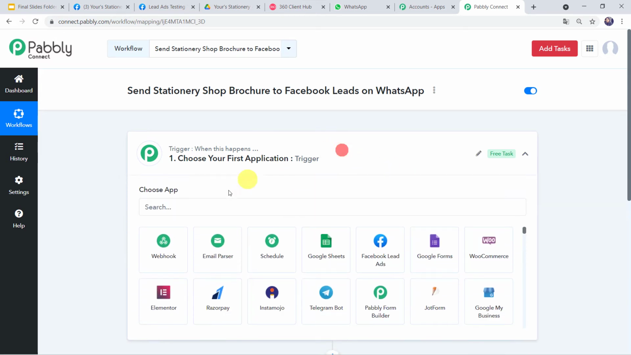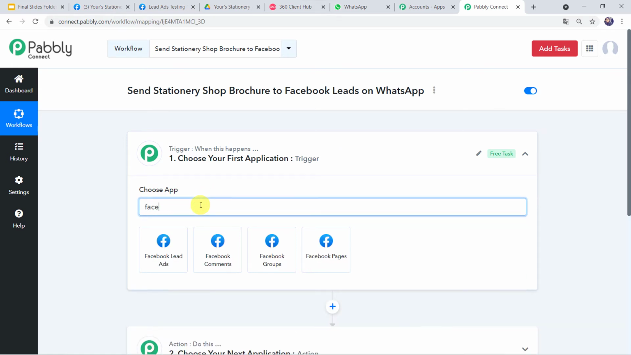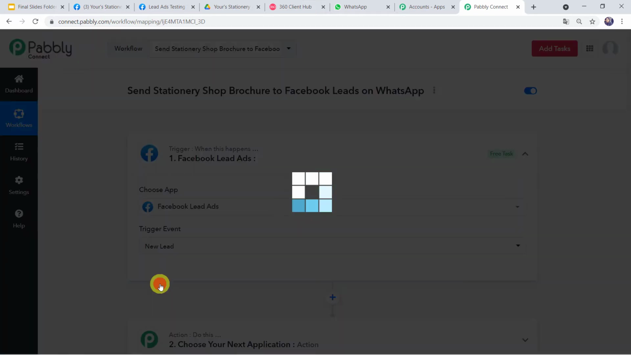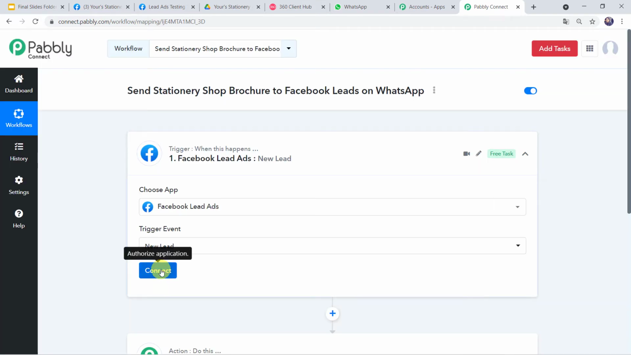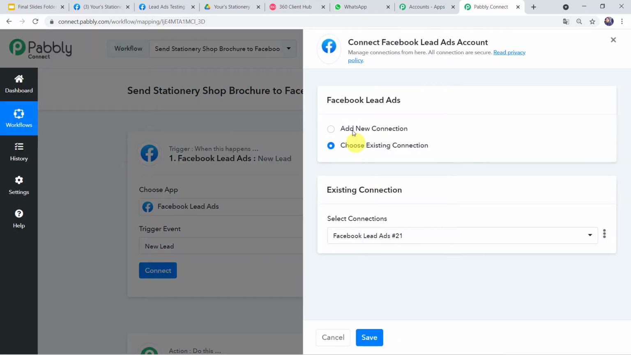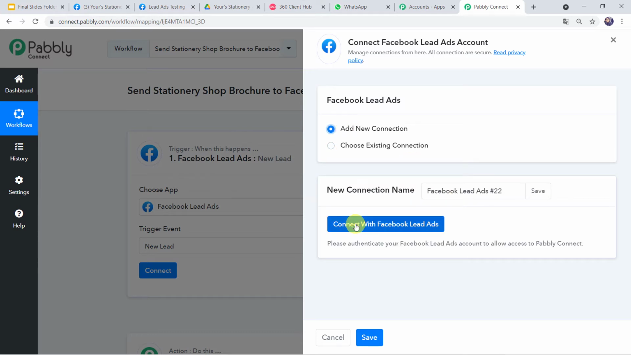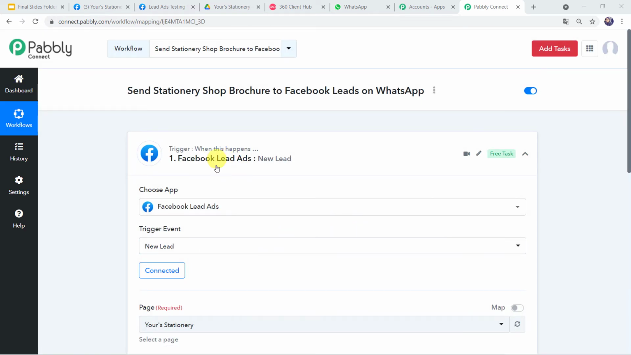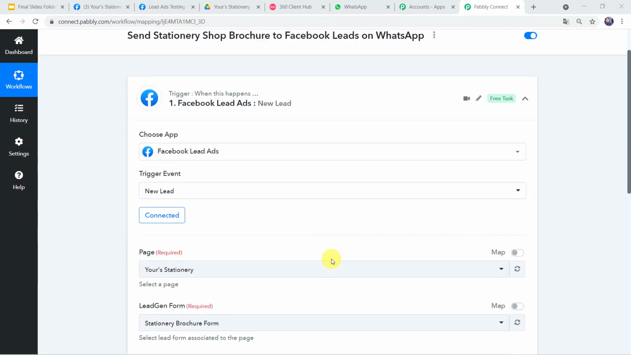So here in the trigger window, we have to select the application name as Facebook lead ads. In the trigger event, we have to select new lead. Now let's click on connect. Here we have to click on add new connection and connect with Facebook lead ads. Authorization successful. And now Facebook lead ads are connected to Pabbly Connect.